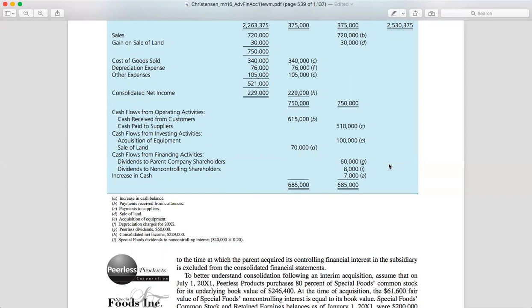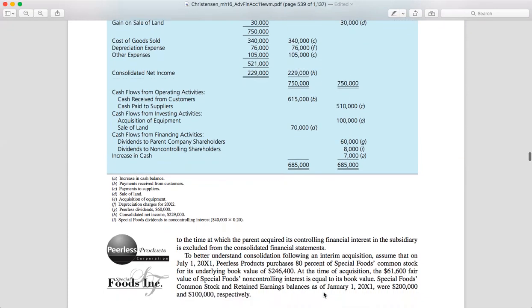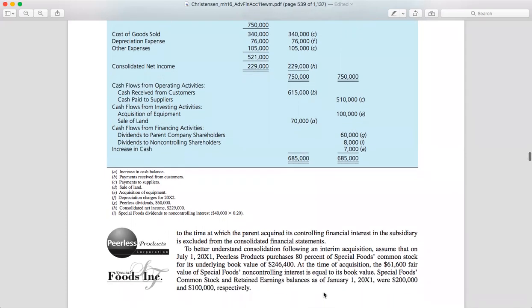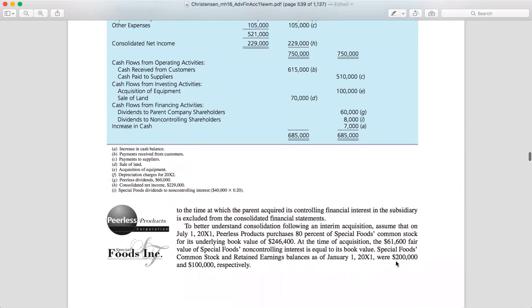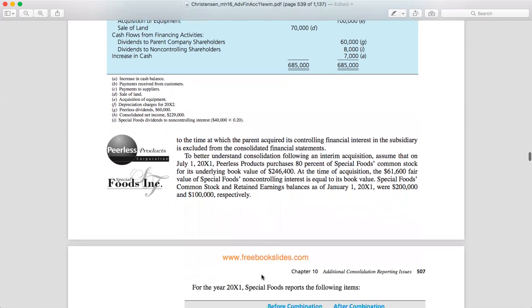So, on this part, assume that on July 1st, PLS Products purchases 80% of Special Foods common stock for the underlying book value of this amount, 246,400. At the time of acquisition, the 61,600 fair value of the Special Foods non-controlling interest is equal to its book value. Special Foods common stock and retained earnings balances are 200 and 100. So this is actually the common information that we got before, right?